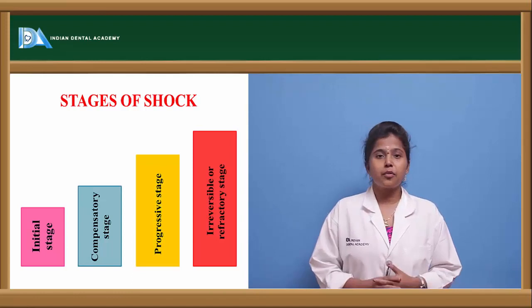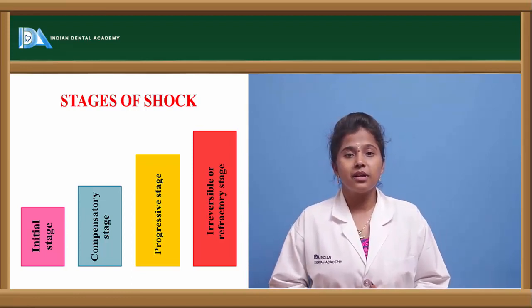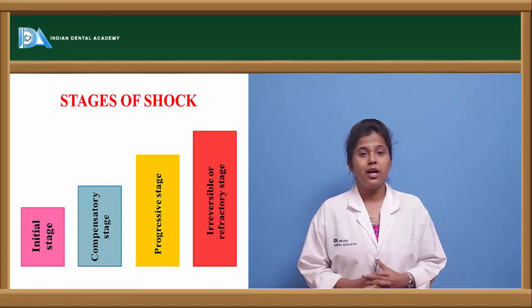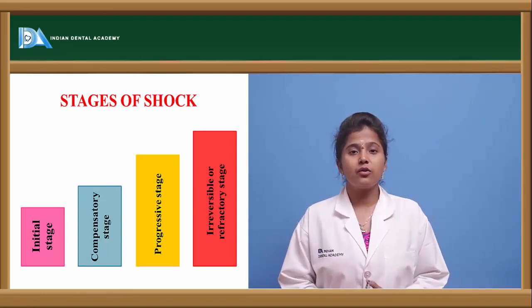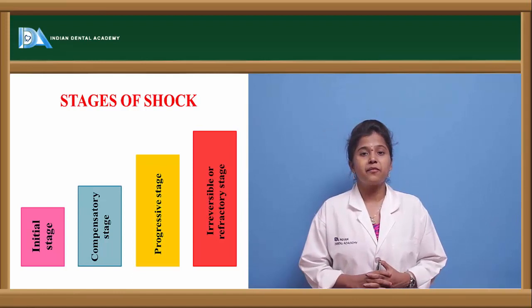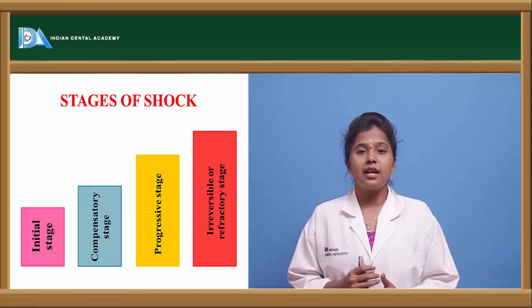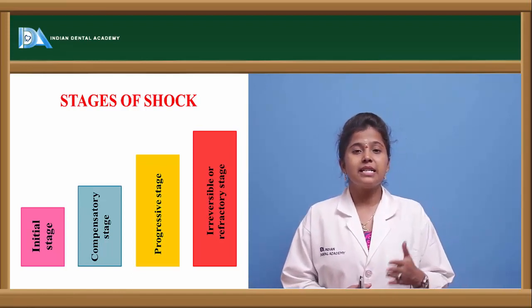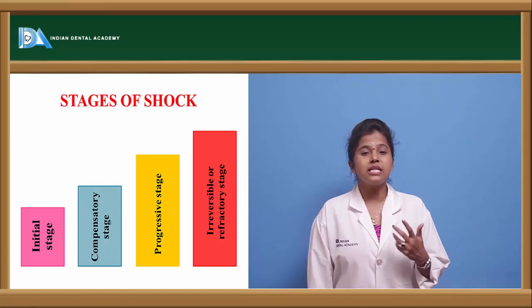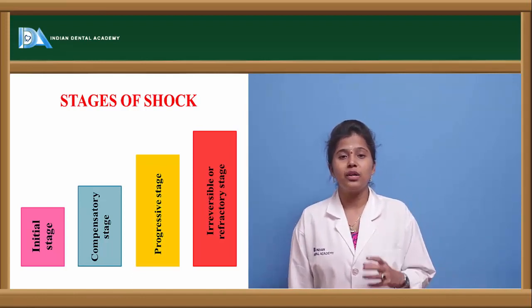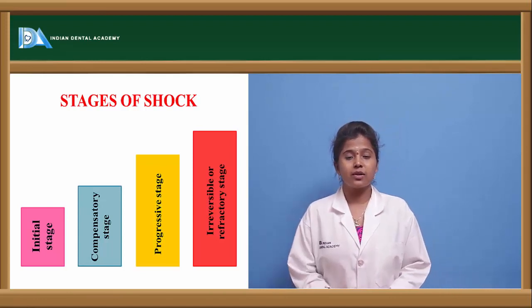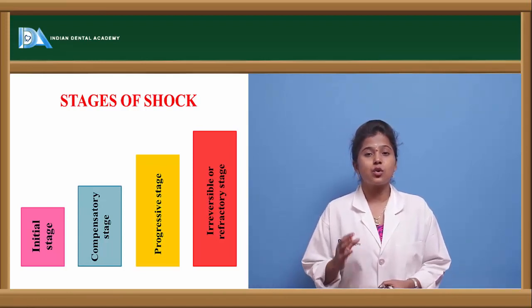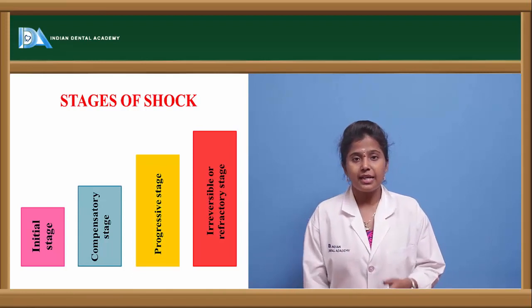The third stage is the progressive stage. From here the stages are irreversible. Here what happens is, if proper oxygen is not given to the cell or the cell perfusion is not proper, the cell functioning is impaired, we can say cellular damage has occurred. Once the cellular damage has occurred, tissue damage can also be seen. This stage occurs only when anaerobic respiration takes place.